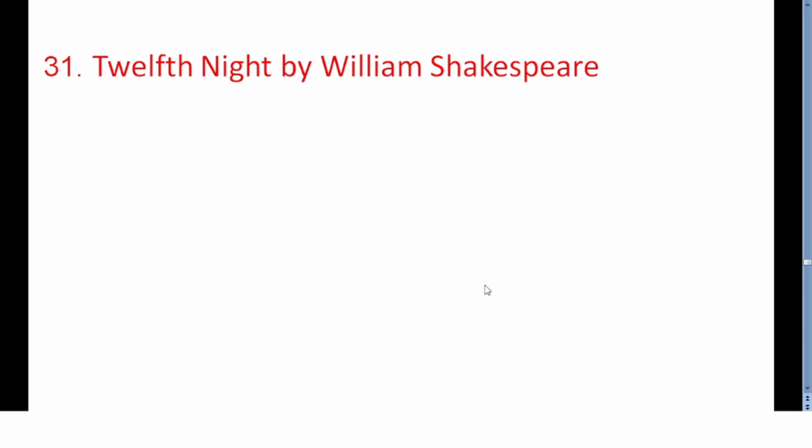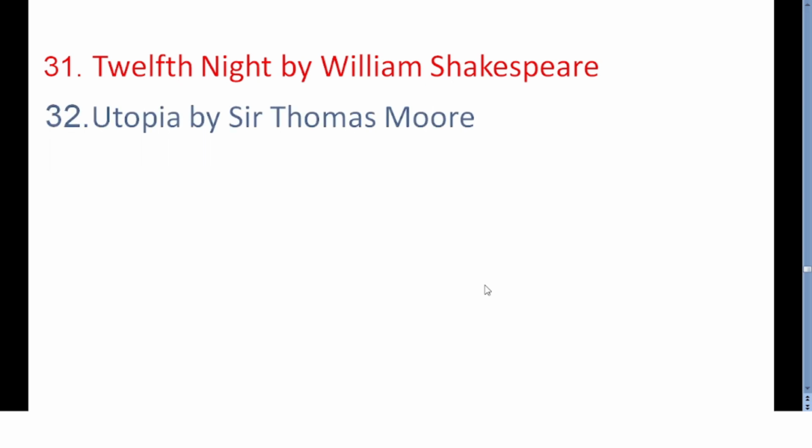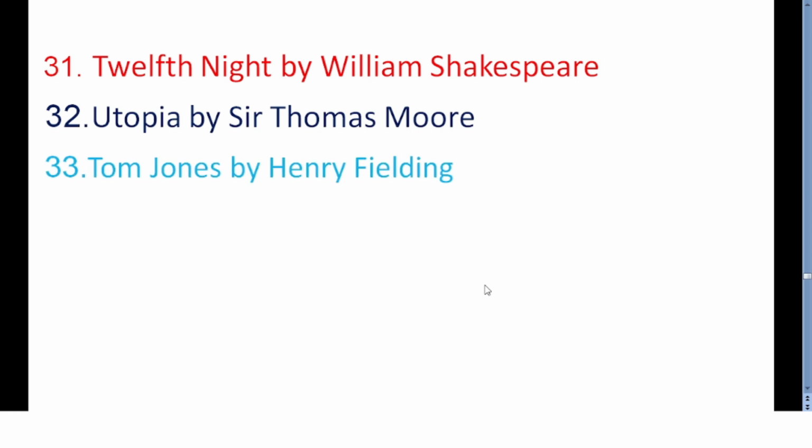Now if we go to the next work, that is Utopia by Sir Thomas More, it is also one of the classics in English literature. The other work is Tom Jones by Henry Fielding. It talks about the history of Tom Jones, a foundling known simply as Tom Jones. It's a comic novel by English playwright Henry Fielding, and it is also considered a Bildungsroman and a picaresque novel, which was published in the year 1749.